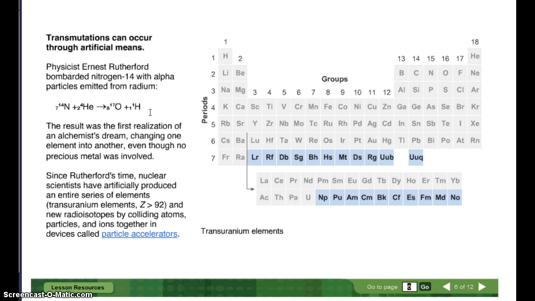The result was the first realization of an alchemist's dream, changing one element into another, even though no precious metal was involved. Since Rutherford's time, nuclear scientists have artificially produced an entire series of elements, trans-uranium elements, or the elements with an atomic number greater than 92, and new radioisotopes by colliding atoms, particles, and ions together in devices called particle accelerators.